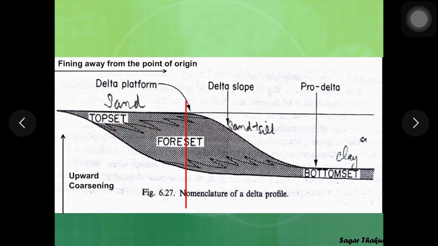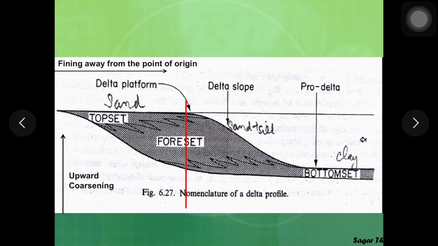And therefore if you drill a borehole through this delta, it will show upward coarsening of grain size, which is completely opposite to the fluvial system, where the point bar sequence shows upward fining of grain size, whereas delta shows upward coarsening of grain size.